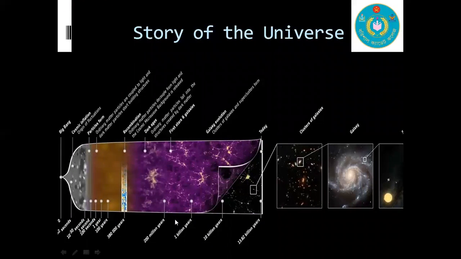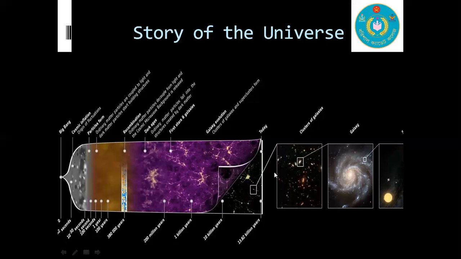We have another picture, the story of the universe. The universe started from Big Bang, and in the upper side you see Big Bang, cosmic inflation, particle formation, recombining, dark age, galaxy evolution, and today we are here and expanding. Over time we evolved and reached this position, and we have 13.82 billion years from Big Bang.